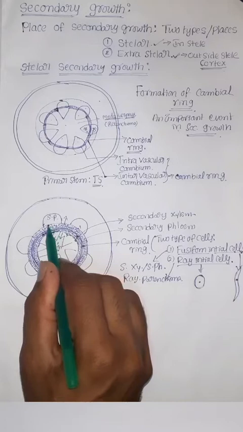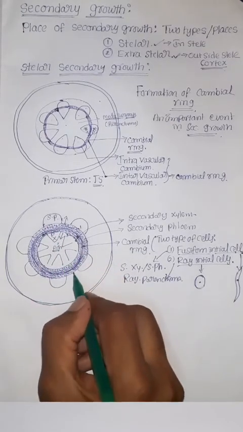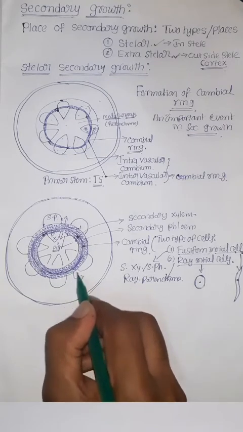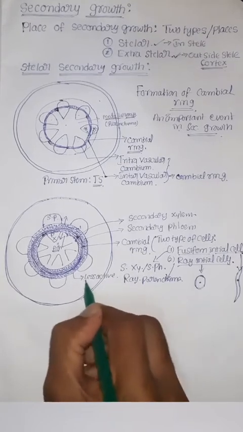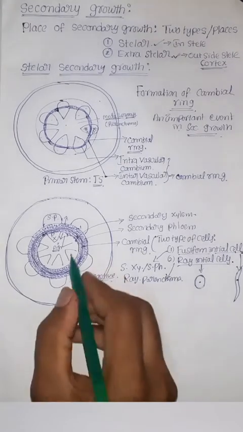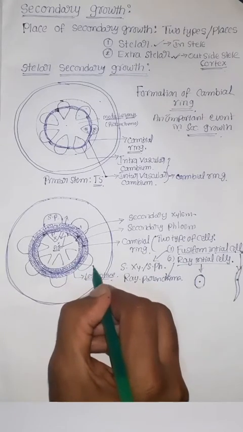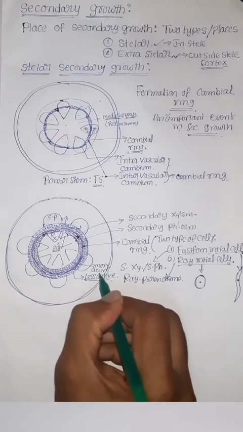But one more important point is that the cambial ring is less active towards the outside and more active towards the inside.